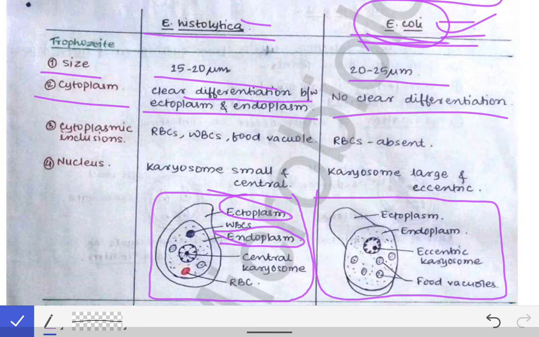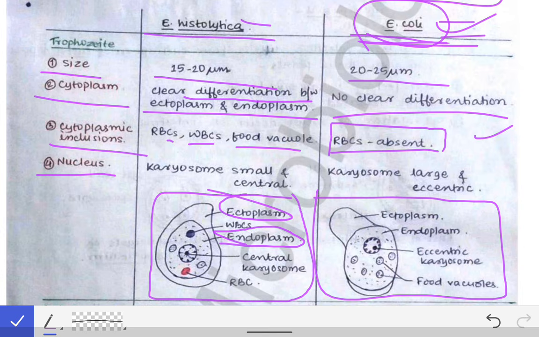Now coming to the cytoplasmic inclusions. In the cytoplasm of the trophozoite of the Entamoeba histolytica, we see RBCs, WBCs and food vacuoles. While in the Entamoeba coli, the RBCs are absent. Although there may be WBCs or food vacuoles present in the Entamoeba coli also, the RBCs are surely absent in the trophozoite of the Entamoeba coli.